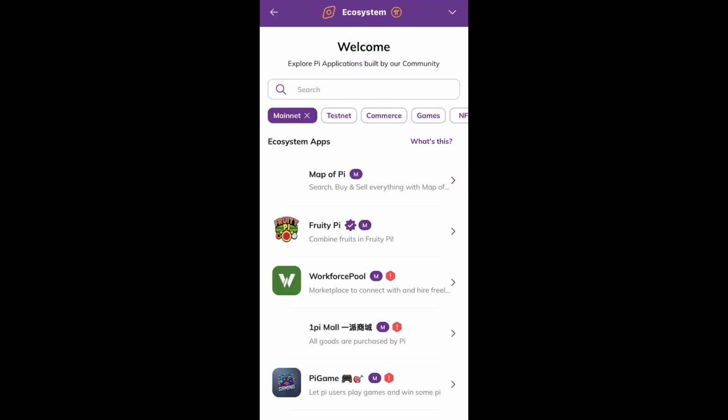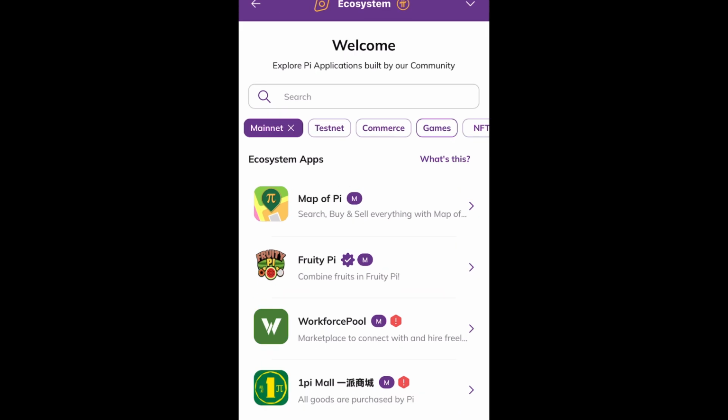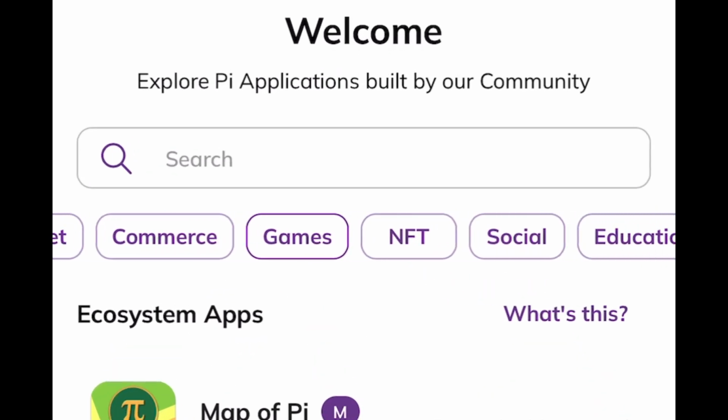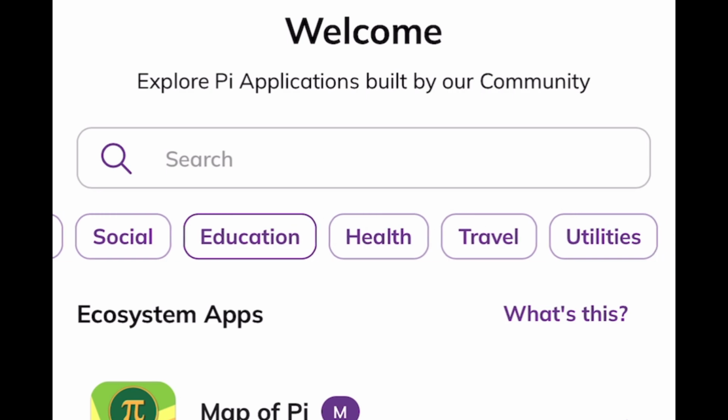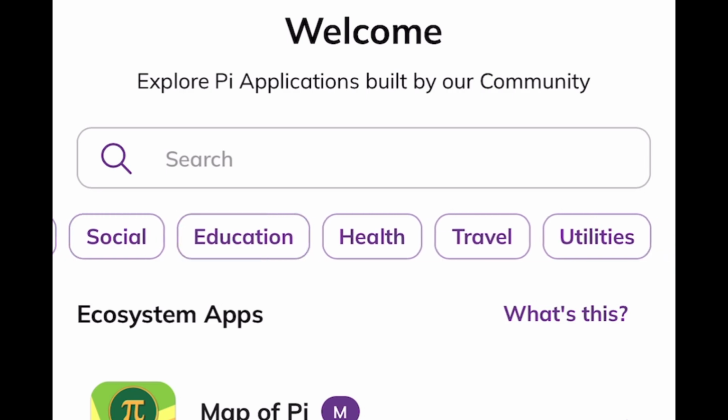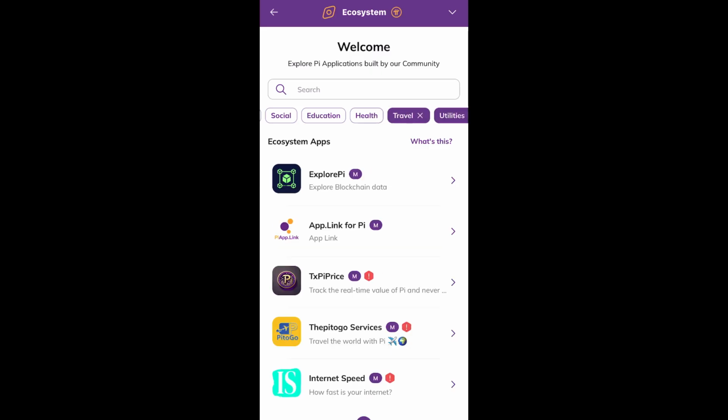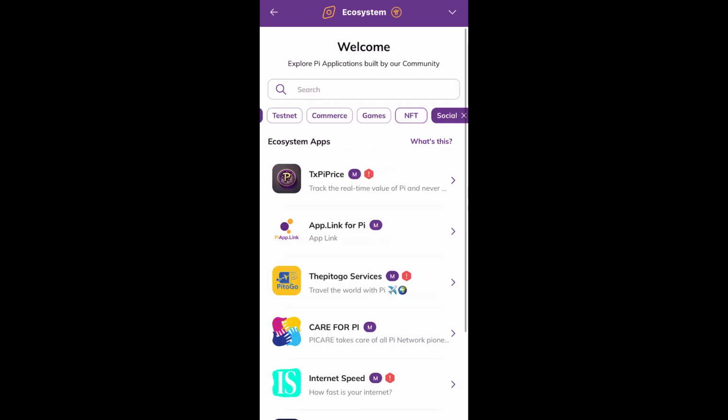Now, clicking that will introduce you to all the dApps that have been developed, the ones that have been approved, the ones that are yet to be approved. The next question will be, how do you differentiate the ones that have been approved, the ones that are yet to be approved, and the ones that are not even on the list? On this page, the Pi network has gone ahead to simplify it for us by giving us different tabs for you to search through. You see the mainnet, the testnet, the commerce, games, NFT, social, education, health, travel, and utilities. When you select any of them, it shows you which of the apps are within that category. So I would deselect all of them again.